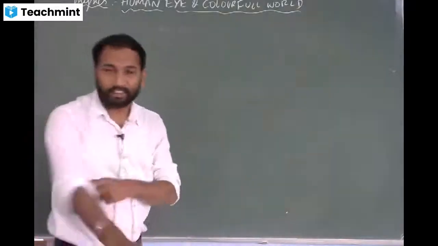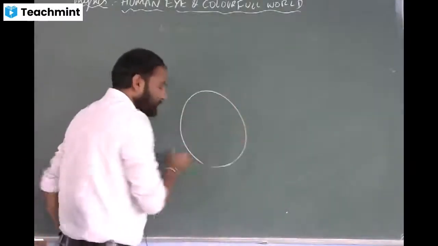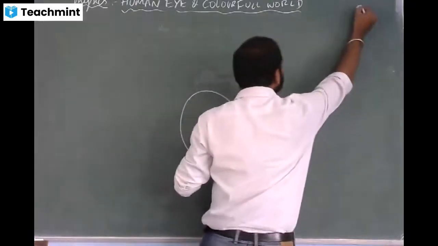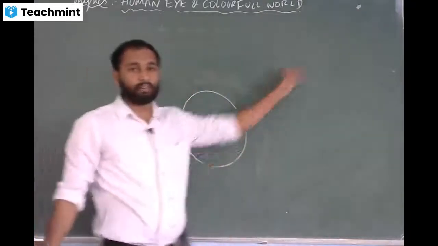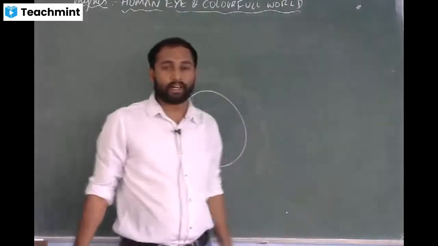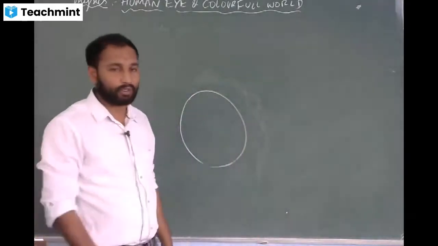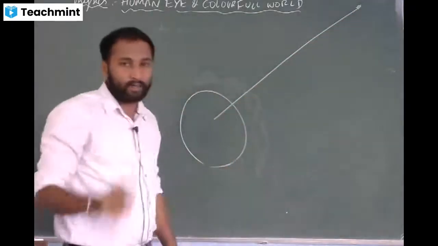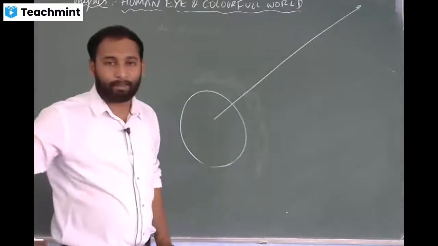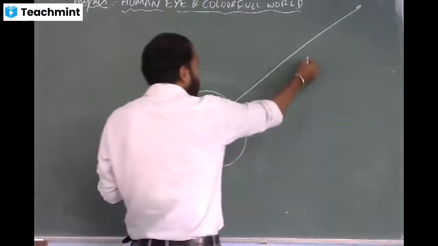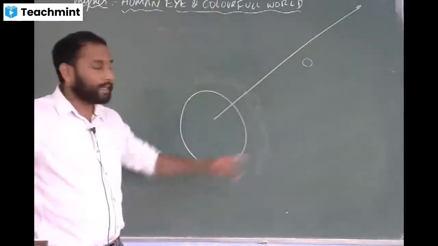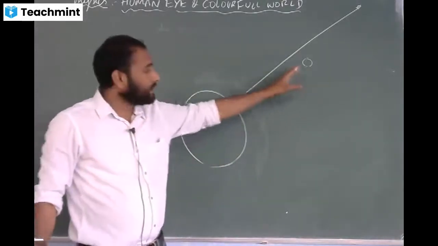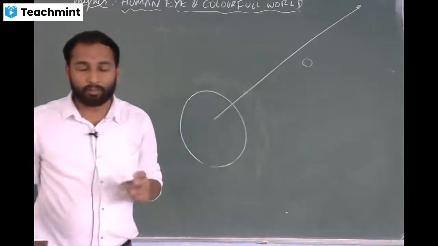I'll explain it. See, this is the earth, this is the earth's atmosphere. A star will be very far from the earth, so that is why a star is considered as a point size source. So we consider only one individual ray. But planets are much closer to earth, so planets are considered as extended sources, which means they consist of a large number of point size sources.